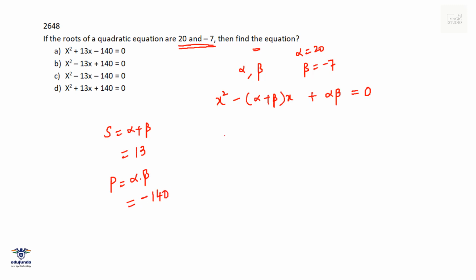So the equation we are looking for is x square minus 13x, because alpha plus beta is 13, and alpha into beta is minus 140, so it would be minus 140 equals to 0, and it fits in option C.